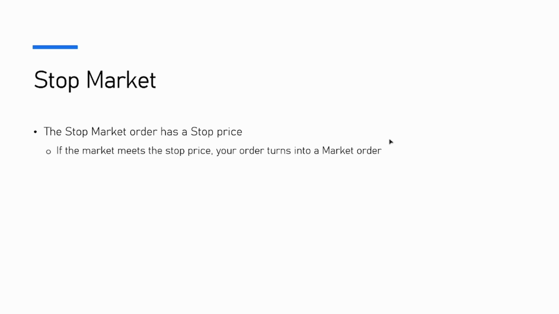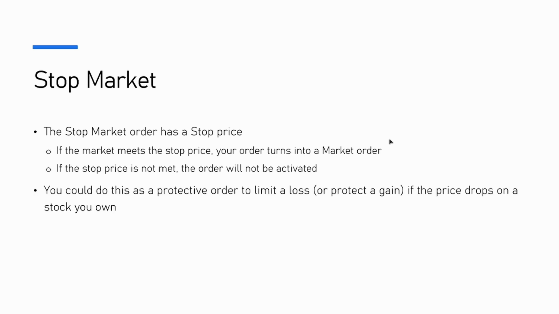The stop market. So a stop market order has a stop price. If the market meets the stop price, your order turns into a market order. If the stop price is not met, the order will not be activated. And you can do this as a protective order to limit a loss or to protect a gain if the price drops on a stock you own. This would be a sell order.